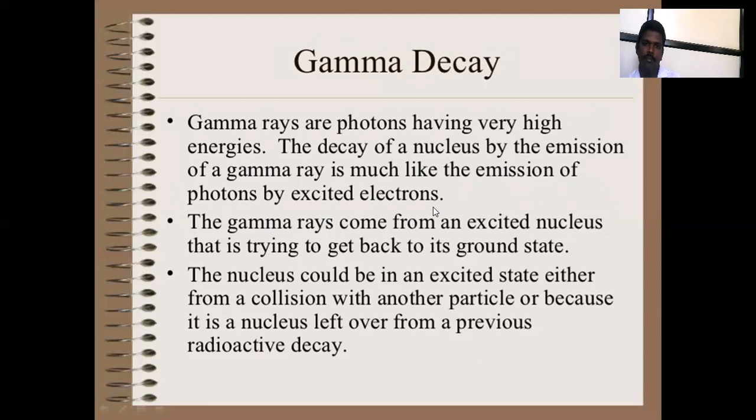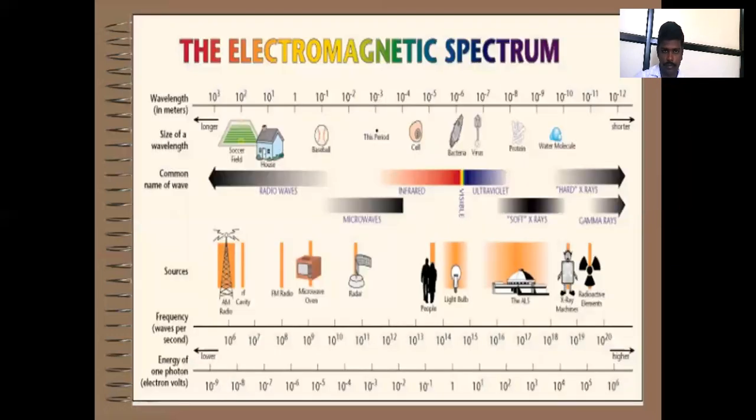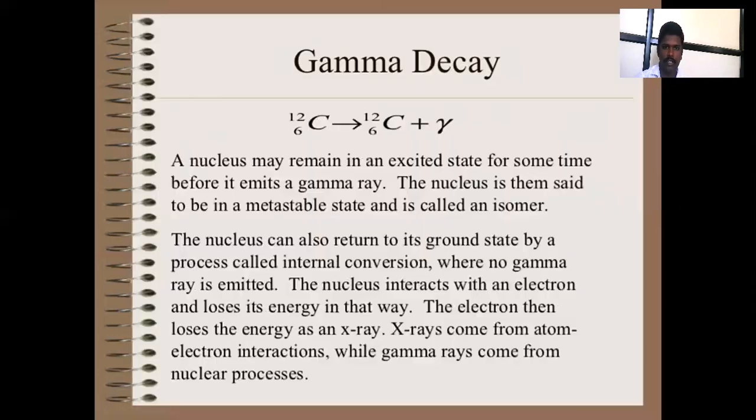The gamma rays come from an excited nucleus trying to get back to its ground state. The nucleus could be in an excited state either from a collision with another particle or because it is a nucleus left over from a previous radioactive decay. This is the most important particle in the electromagnetic spectrum. What is meant by gamma decay?